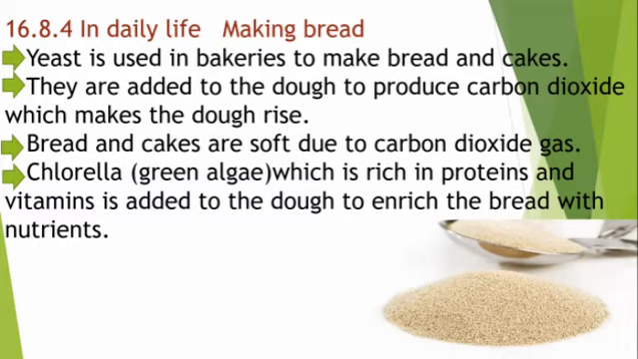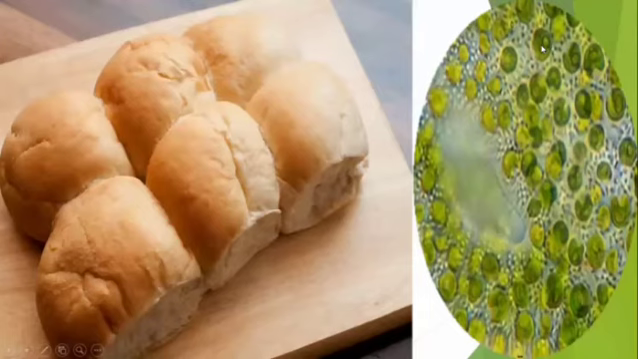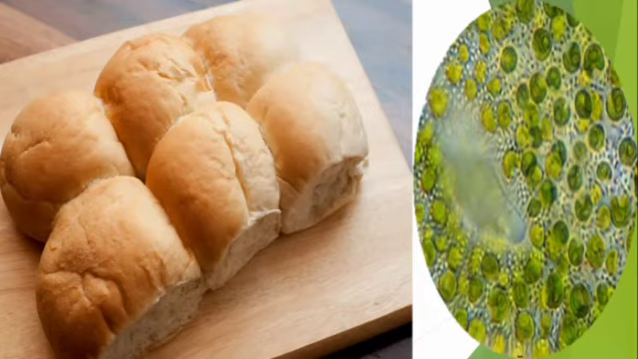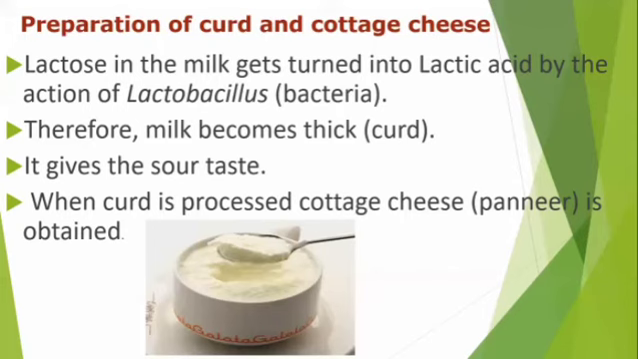Yeast is used in making bread and other bakery products from dough. Chlorella, a green alga which is rich in proteins and vitamins, is added to the dough to enrich the bread with nutrients. The bread is soft in nature and also protein rich with the help of these microorganisms, the alga chlorella. Preparation of curd and cottage cheese.